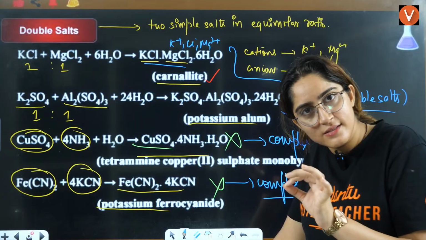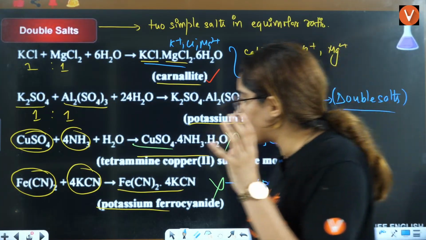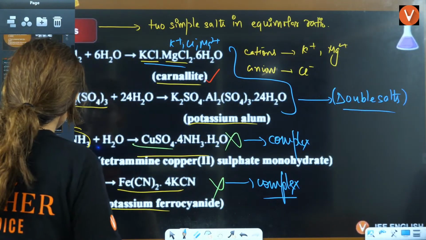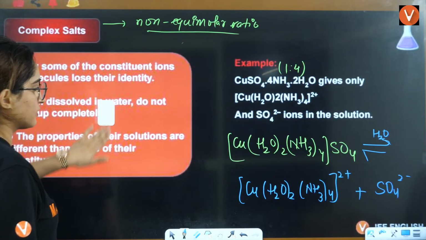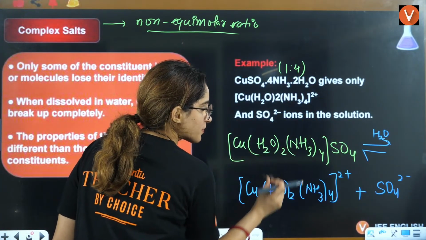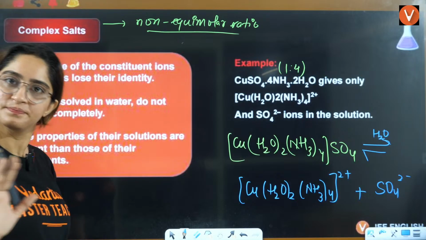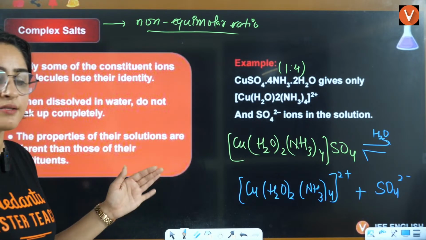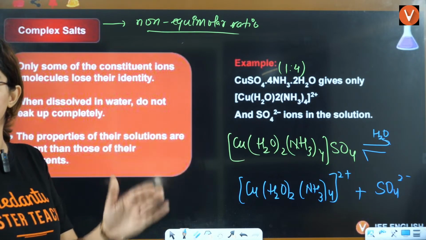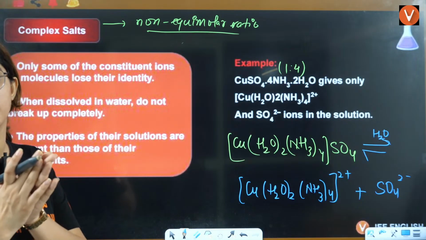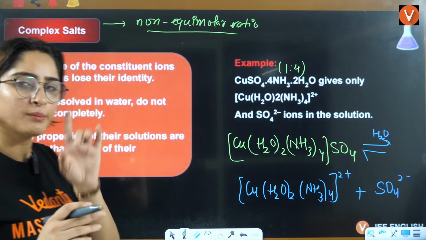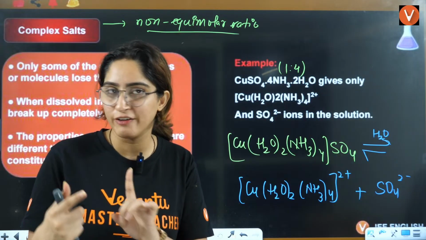In complexes, the ions inside the coordination bracket will not be dissociated. So that is how we differentiate double salts and complexes, right? How do you identify them?